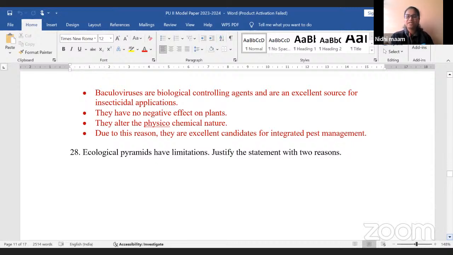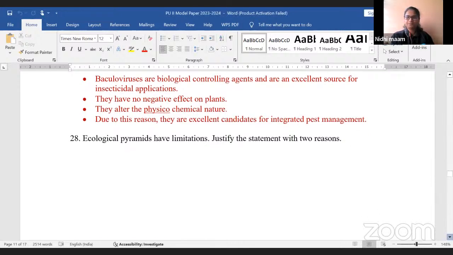Ecological pyramids have limitations. Justify the statements with 2 reasons. Try it. Okay, I got the answer from Sita. The decomposers, which are a major part of the food chain, are not given any place in any trophic level. Very good. So this is the first point. Here, the decomposers are not given any place or position in the trophic levels.